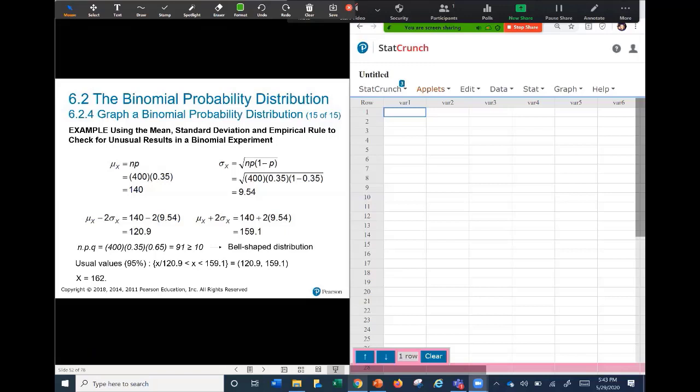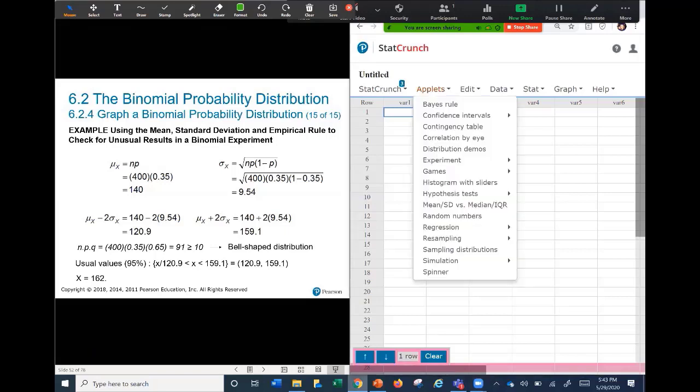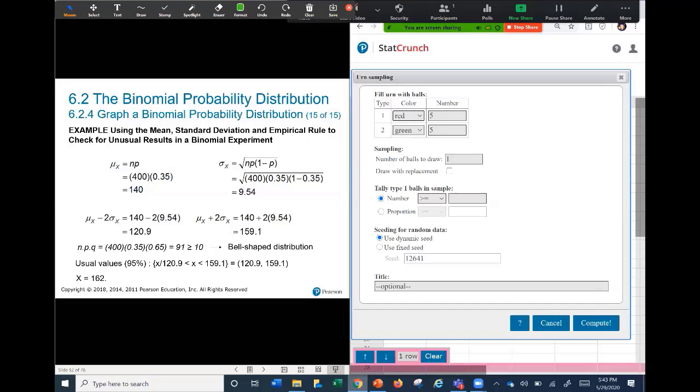In the applet site, you can find a lot of applets that can help you understand several concepts in statistics. For example, in this case, let's use this urn sampling. Let's simulate with this urn the problem of all households in the United States, and we define as success all households that have 3 or more cars, and failure the rest.